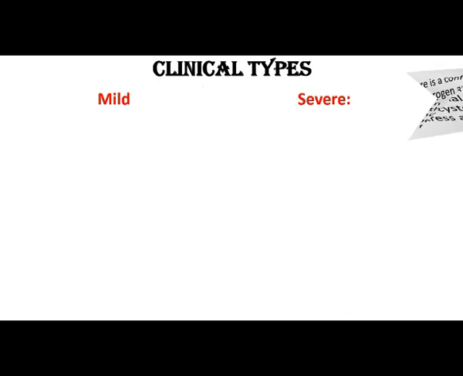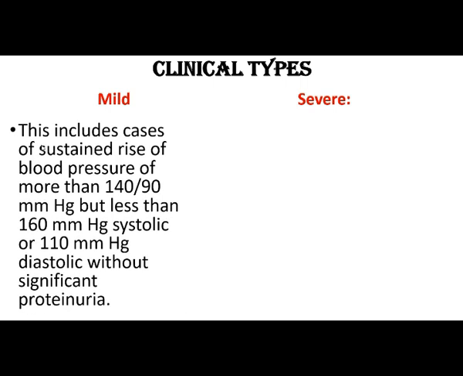Next we can see the clinical types of preeclampsia. It is classified into mild and severe. Mild preeclampsia includes cases of sustained raised blood pressure of more than 140/90 mm Hg but less than 160 mm Hg systolic or 110 mm Hg diastolic, without significant proteinuria. This is mild preeclampsia. In that, only the blood pressure rises, and there is proteinuria.